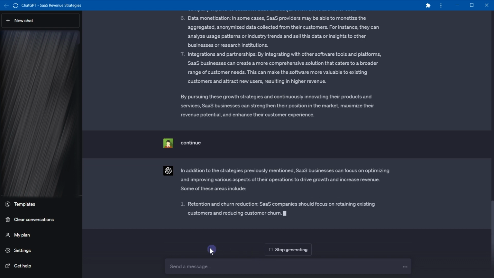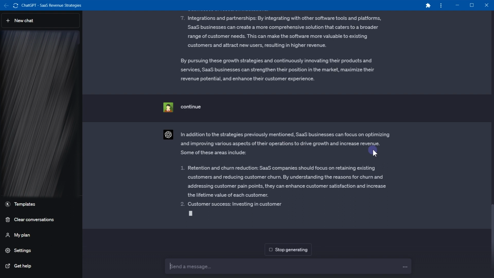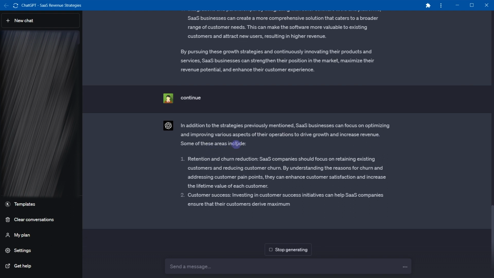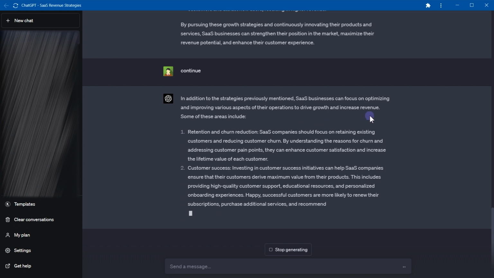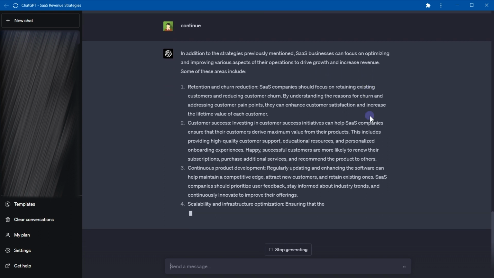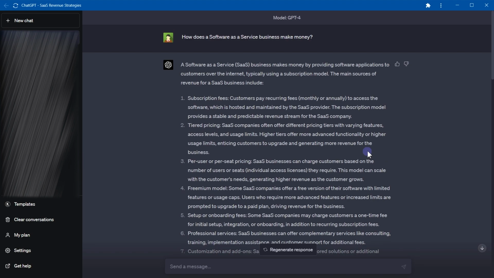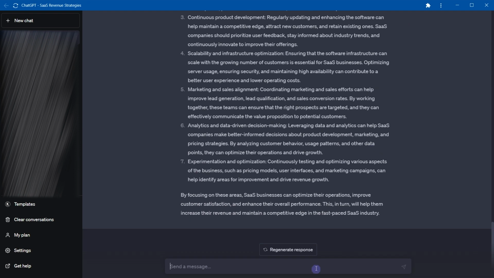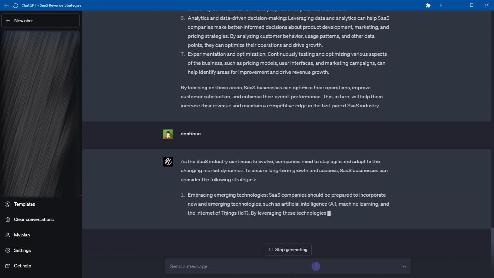And it is saying, in addition to the strategies previously mentioned, SaaS businesses can focus on optimizing and improving various aspects of their operations to drive growth and increase revenue. And these points are different now. So now we have got a lot of material on this same subject. But even now, you can use the keyword continue and hit enter and it will generate more content.